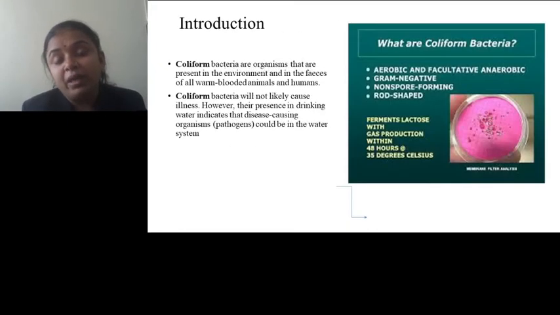The coliform bacteria are aerobic and facultative anaerobic. They are gram negative, non-spore forming and rod shaped. They can ferment lactose with gas production within 48 hours at 35 degrees Celsius.